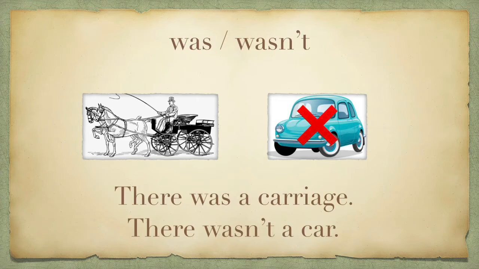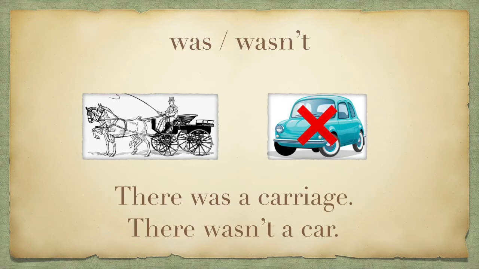Now look at these words, was and wasn't. Was is from the word is, while wasn't is from the word is not. When we are describing things in the past, we change the word is into was. We use was when there is only one thing. Look at the first picture. It is a carriage. There is only one carriage. When we are describing in the past, we say there was a carriage.